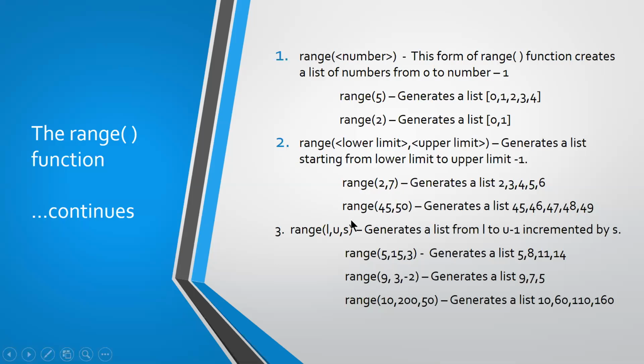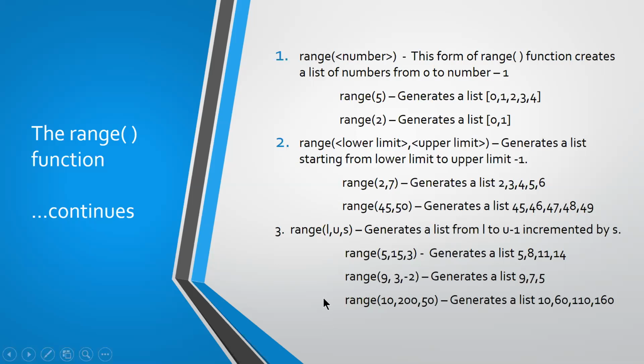If you give range of 45, 50, it will generate the numbers 45, 46, 47, 48, 49. If you specify two numbers, the first number is the lower limit and the next number is your upper limit, so lower limit to upper limit minus 1.